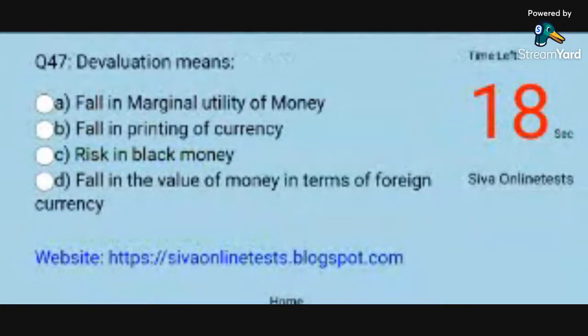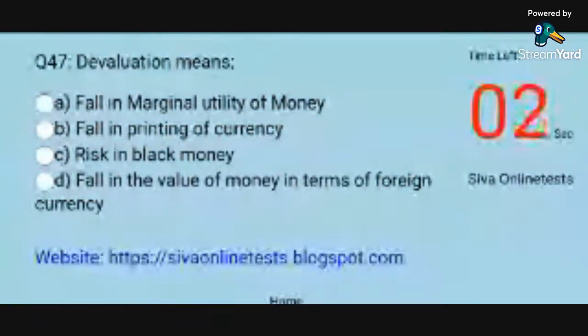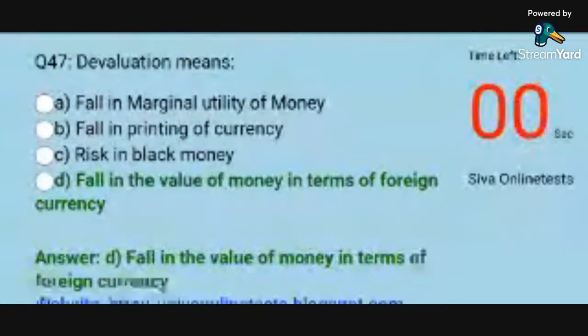Question 47. Devaluation means. Options. A. Fall in marginal utility of money. B. Fall in printing of currency. C. Risk in black money. D. Fall in the value of money in terms of foreign currency. Answer. D. Fall in the value of money in terms of foreign currency.